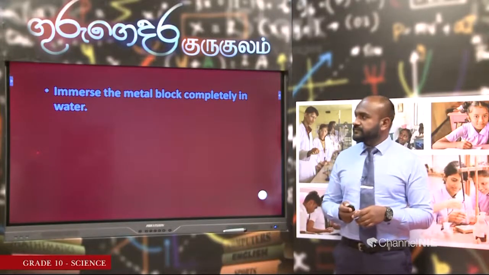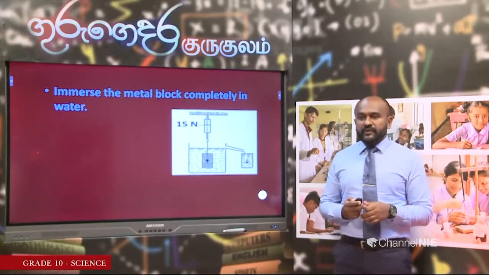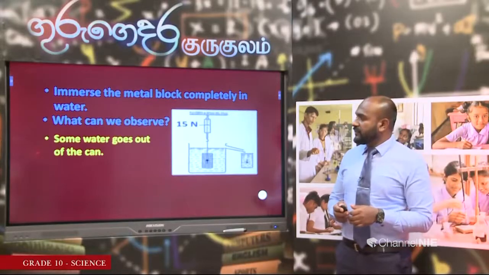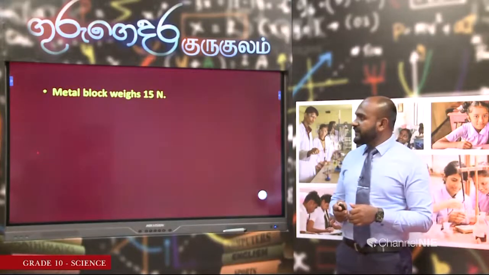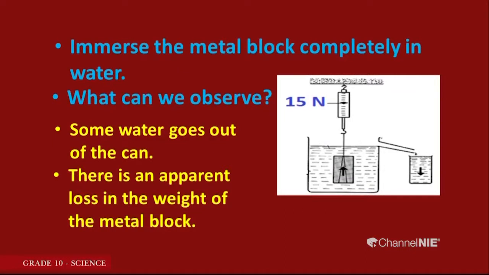Now, we have to immerse the metal block in water. As you immerse the metal block in water, we know that some water goes out of the displacement can. So, we say that water is displaced. Now, this metal block has displaced some water. What else do we observe? We observe that there is an apparent decrease in the weight of the metal block.